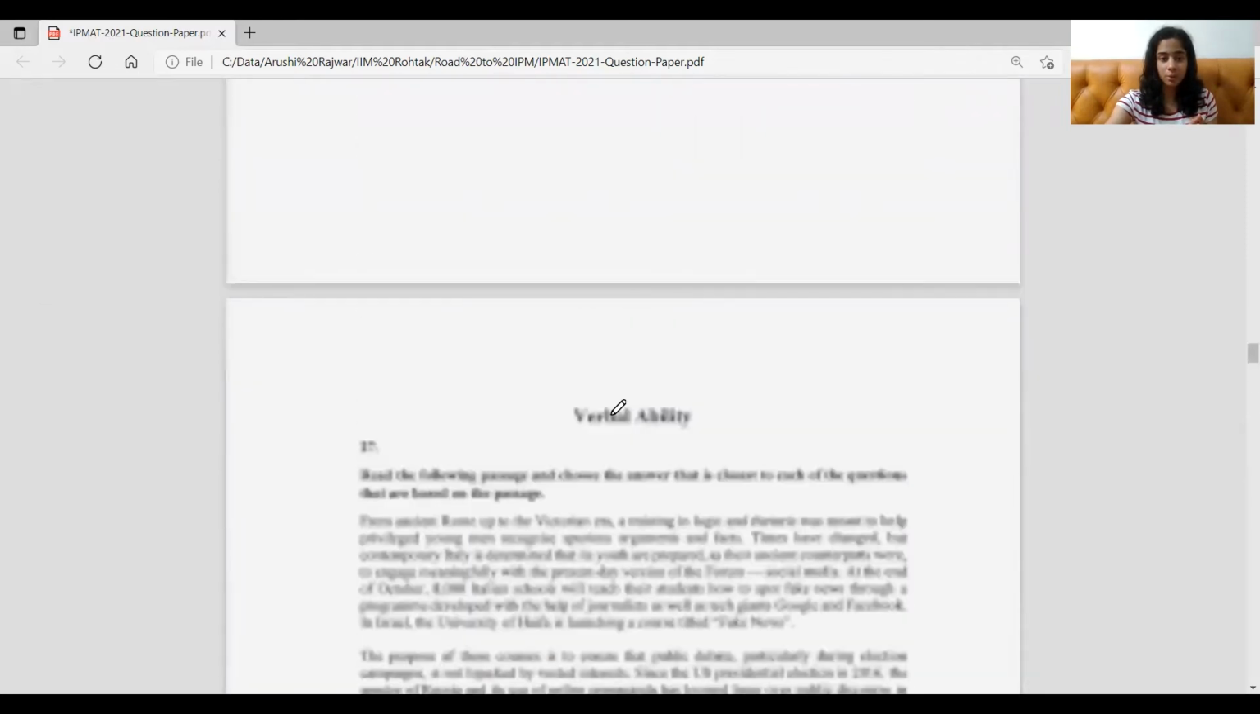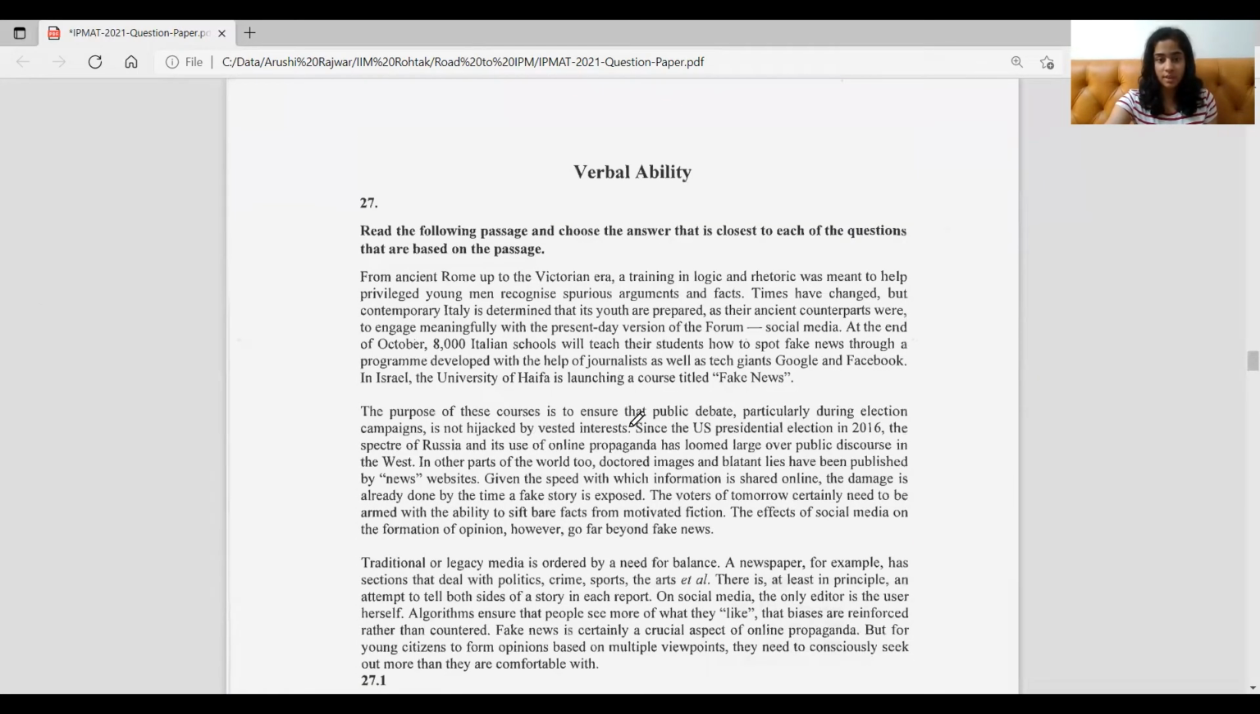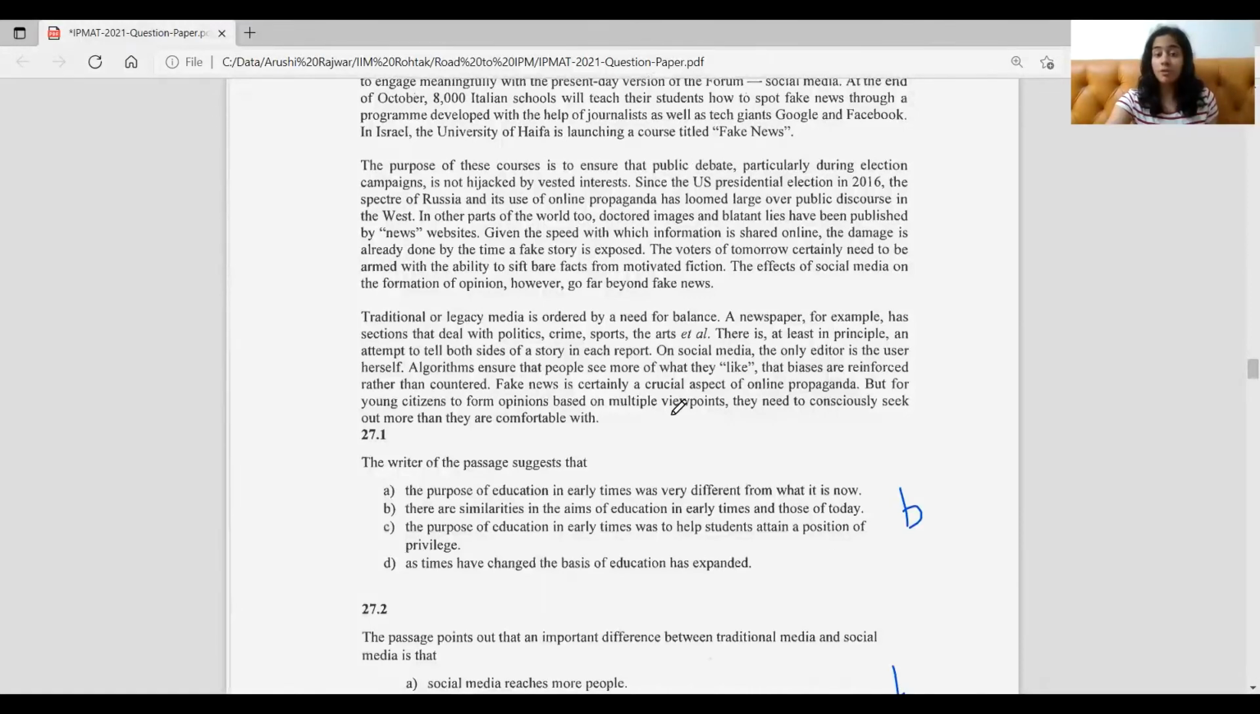You can go to para 2, read this first line where it's given vested interest. So the purpose of these courses is to ensure that public debate, debates that are held for the public, particularly during election campaigns, is not hijacked by vested interests. So what are these vested interests? Now we have to see that the election campaigns are not hijacked by vested interests. Public debates which are meant for the public.